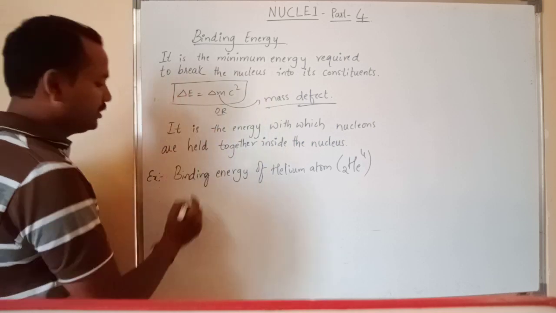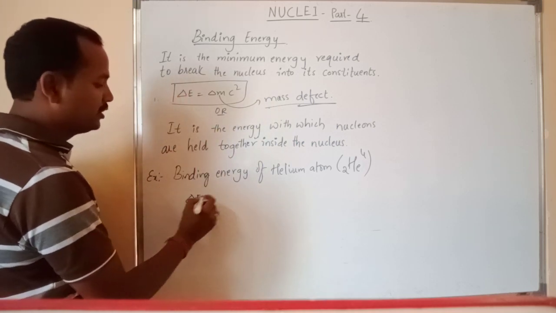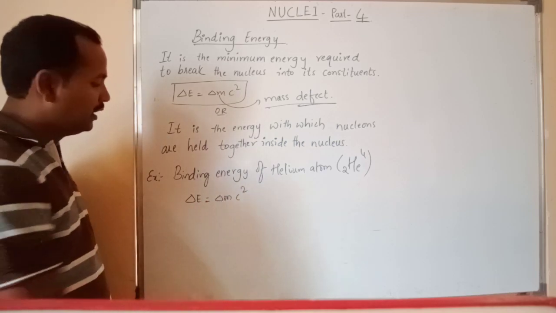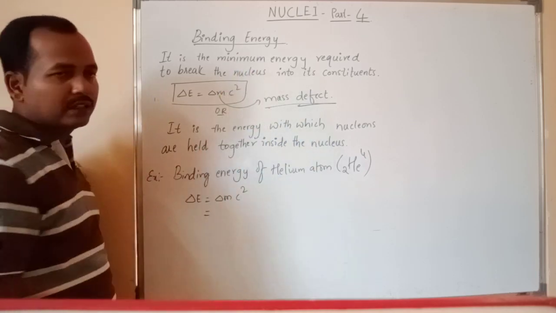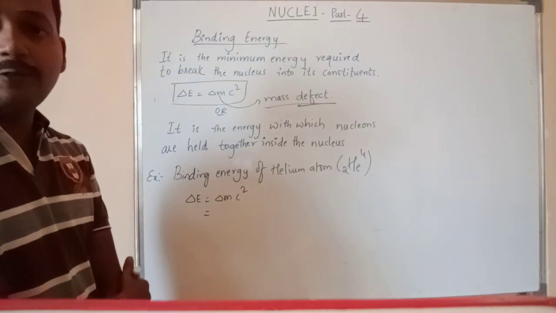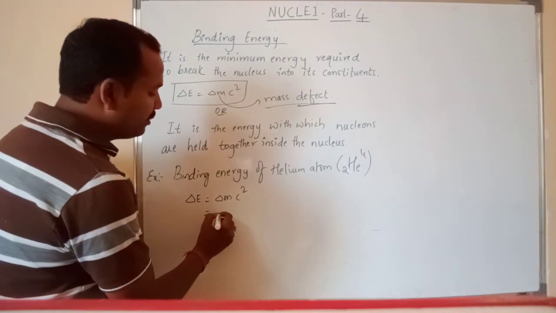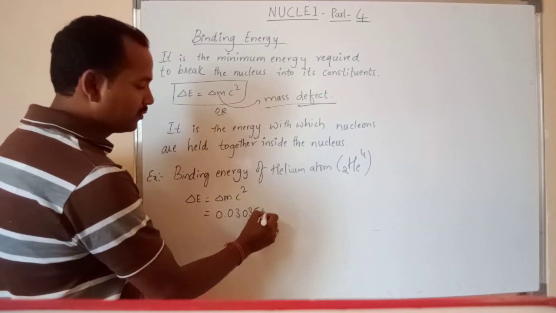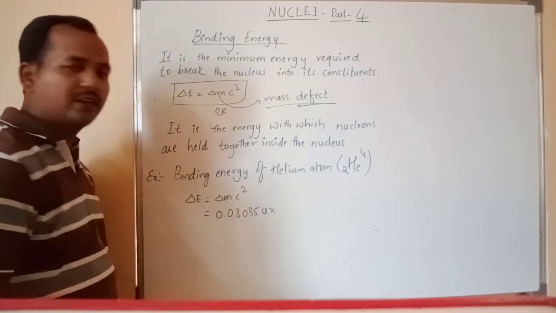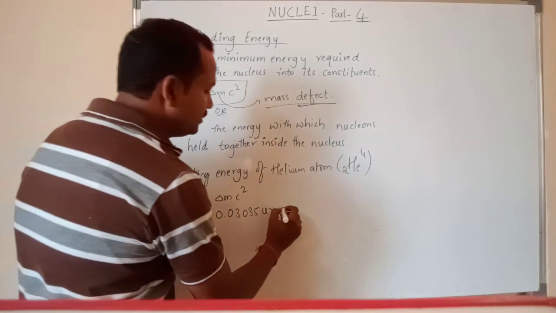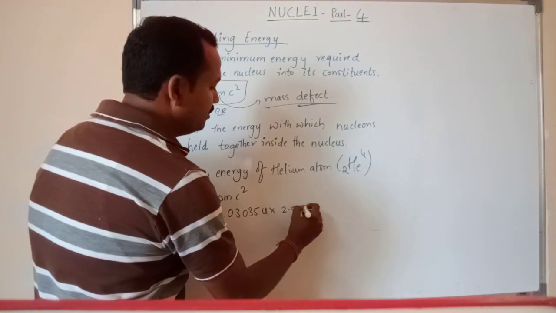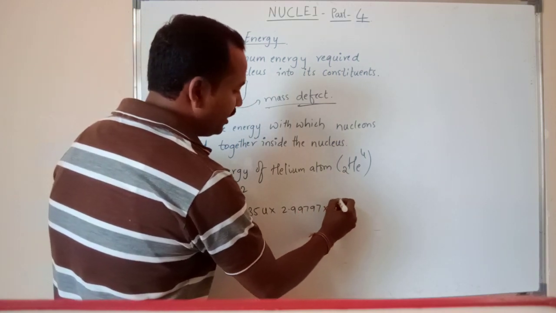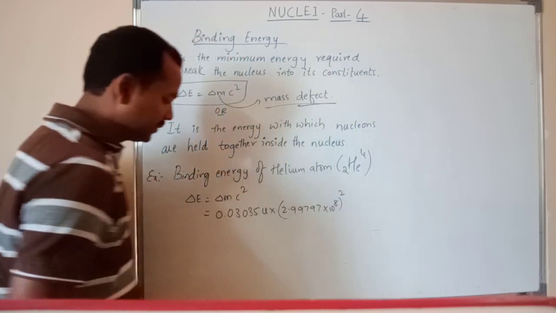So according to this equation, delta E is the binding energy, which is equal to delta M C square, where C is the speed of light. Delta M, we know that. What is the delta M, the mass defect, for the helium atom? Mass defect for helium atom is 0.03035 units into C square. C square we have studied: 2.99797 into 10 to the power of 8 whole square, correct?